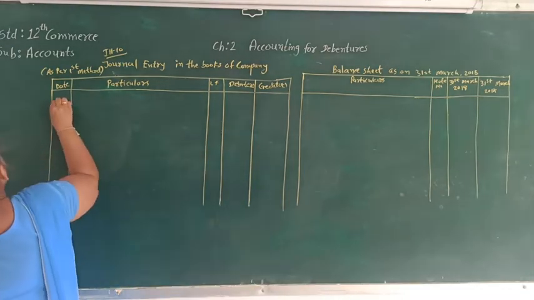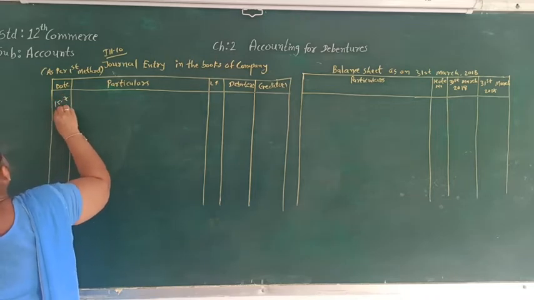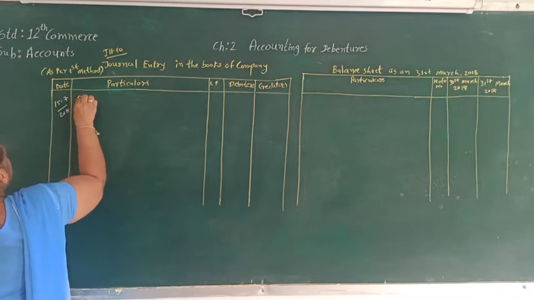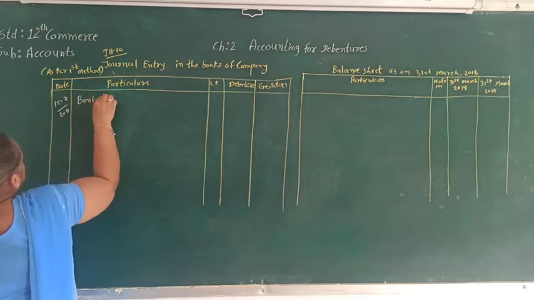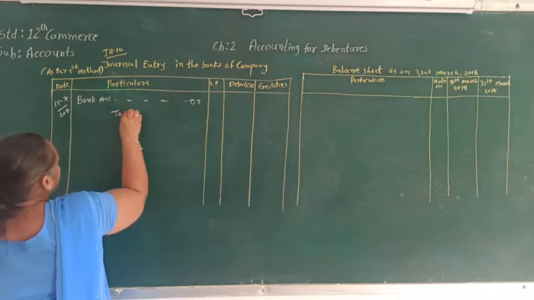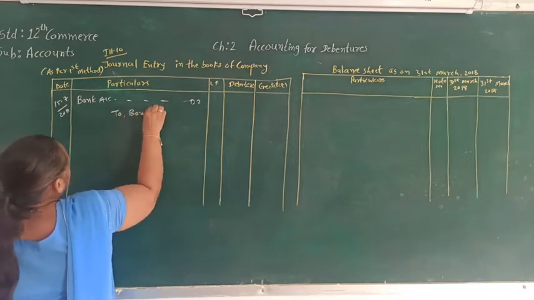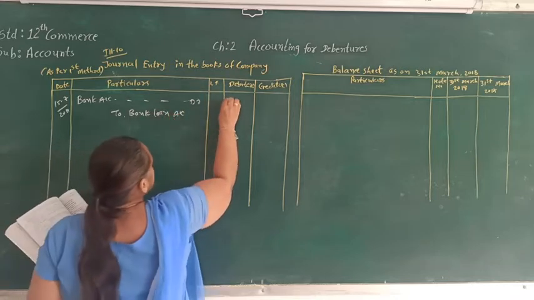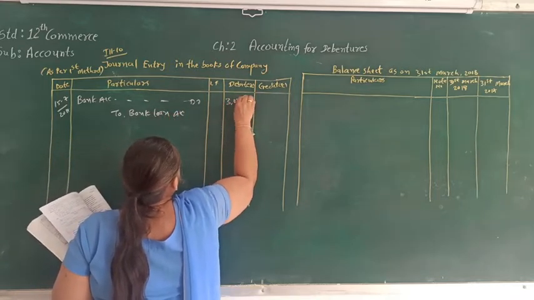So here, 15 July 2017, and the entry will be bank account debit to bank loan account, and here the amount of bank loan is 3 lakh.